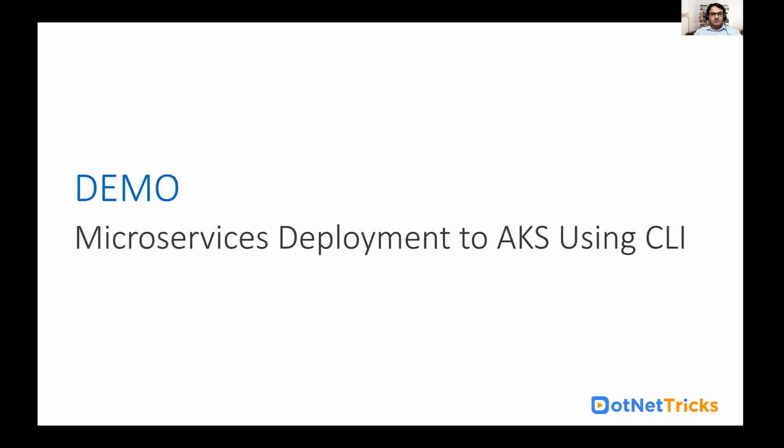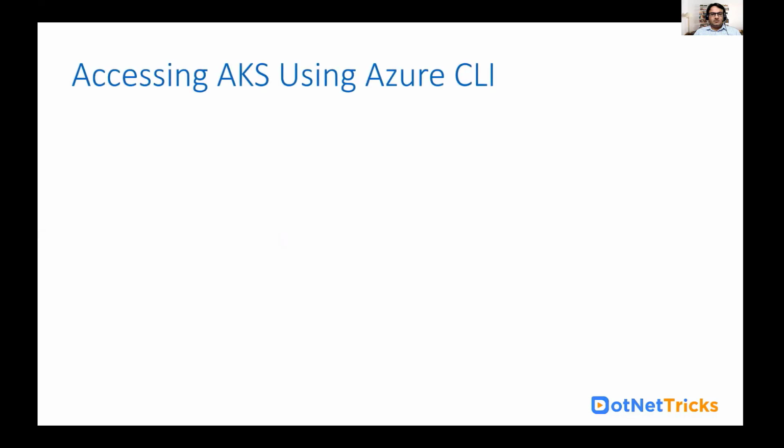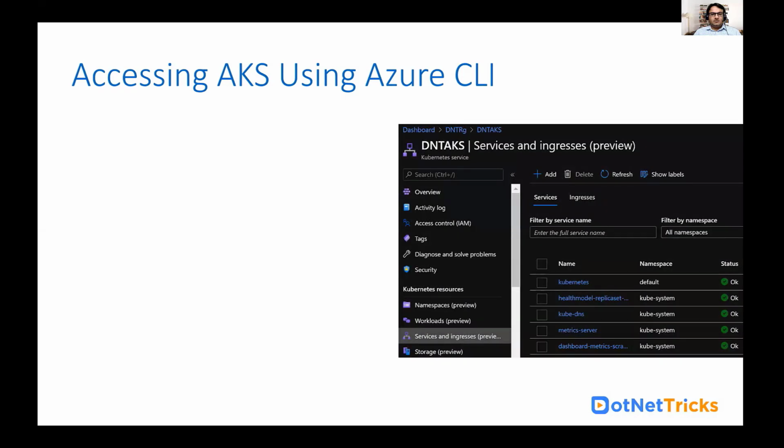So let's see how we can deploy our recently created microservice to AKS using the CLI. Before that, let's understand the steps I need to follow. First of all, I need to install the Azure CLI on my local machine. When you install Visual Studio, make sure you have configured Visual Studio with the Azure SDK, which I have already configured. After that, make sure you have downloaded the Azure CLI as well, and you have to create an AKS cluster.